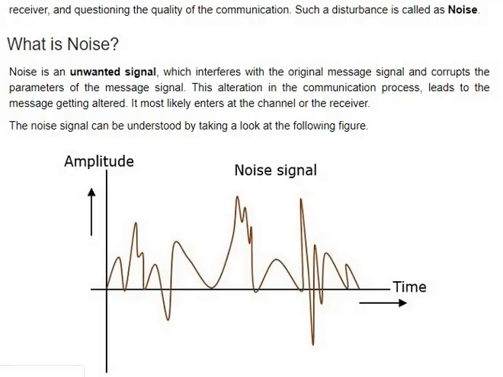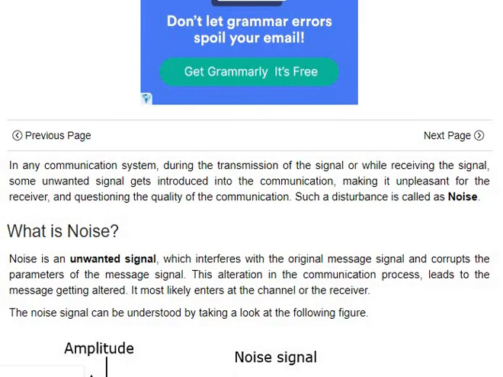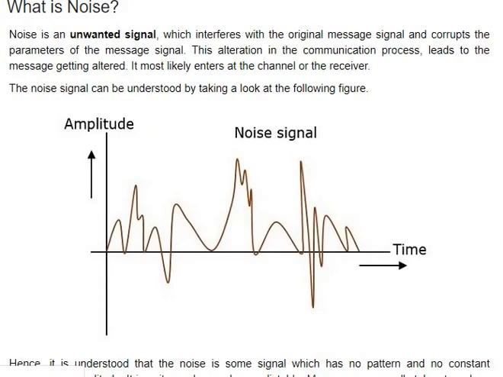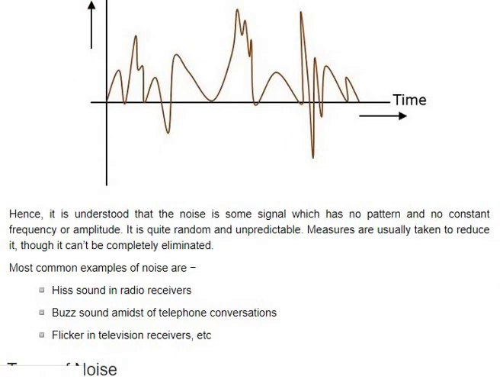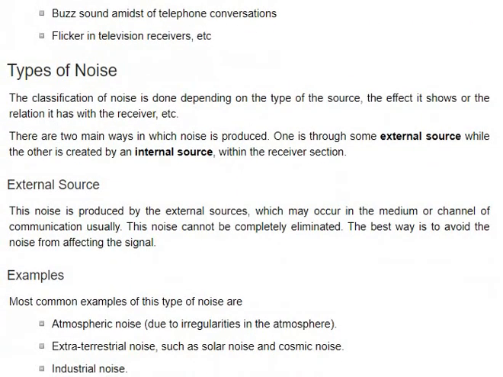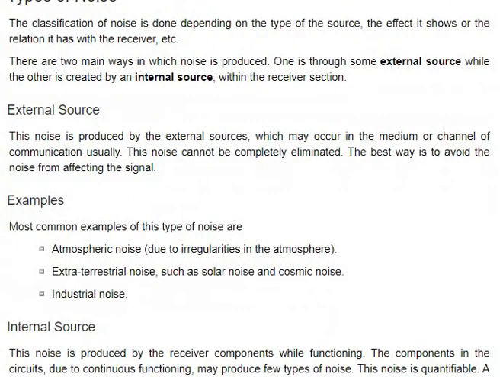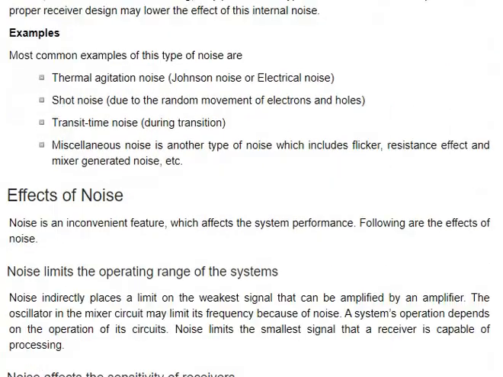Noise is an unwanted signal which affects everyone. It gives headaches to all of us, and we need to remove it. There are types of noises: external noise, internal noise, industrial noise, white noise, thermal noise, Johnson noise, shot noise, and many more, and we need to remove them as soon as possible.